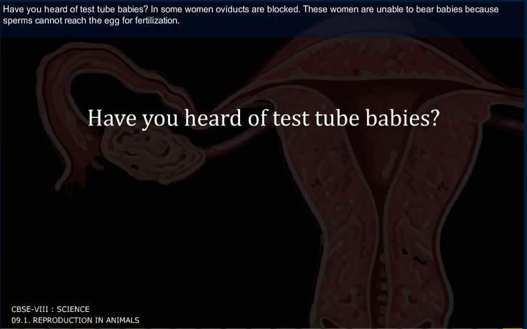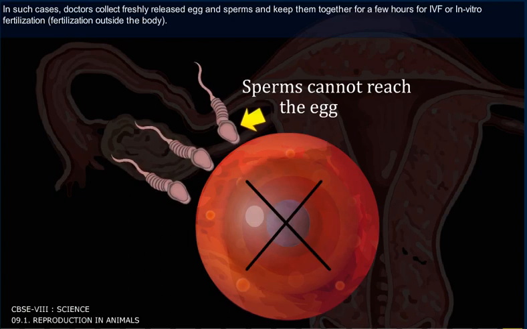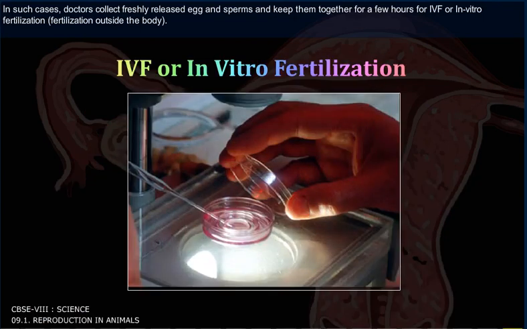Have you heard of test tube babies? In some women, oviducts are blocked. These women are unable to bear babies because sperms cannot reach the egg for fertilization. In such cases, doctors collect a freshly released egg and sperms and keep them together for a few hours for IVF or in vitro fertilization. Fertilization outside the body.